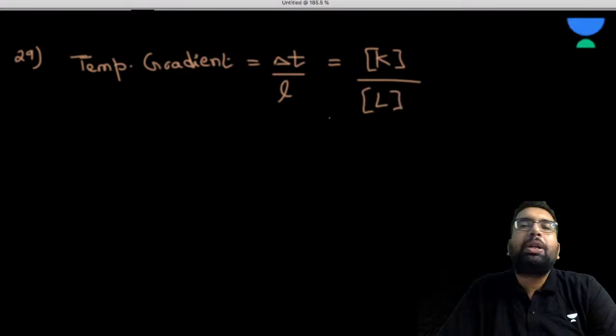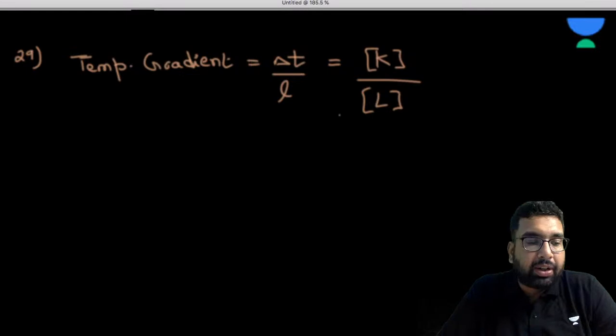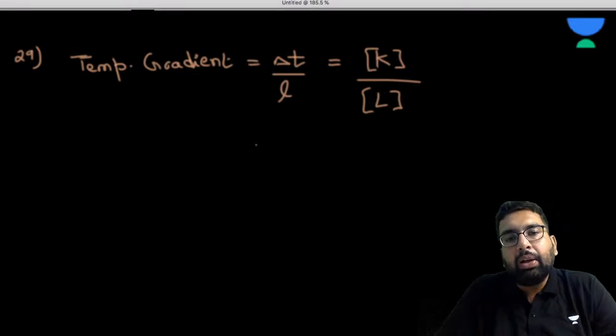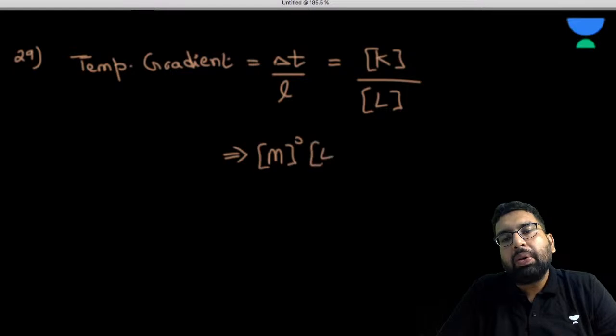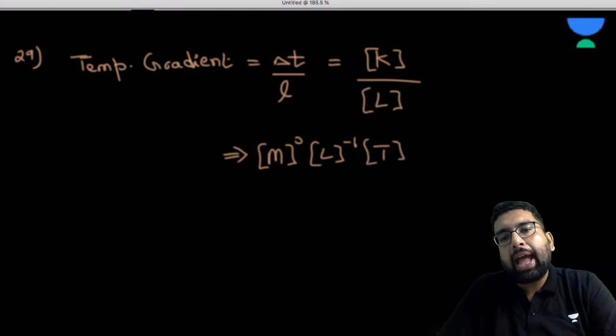So what is temperature gradient? Change in temperature per unit length. So K by L. So this is going to be M0, L minus 1, T0, and K1.